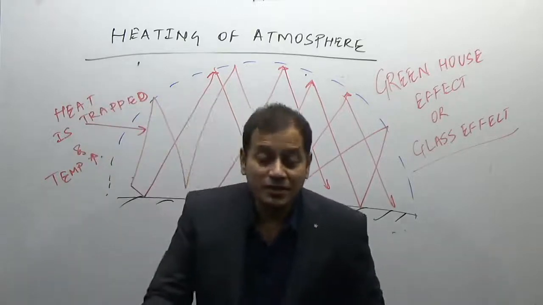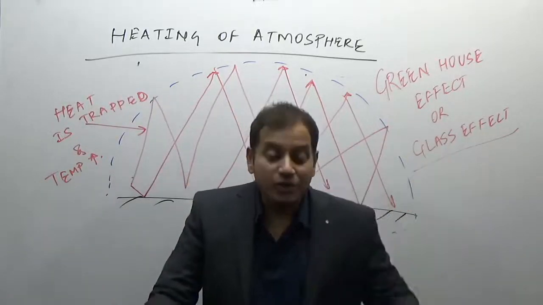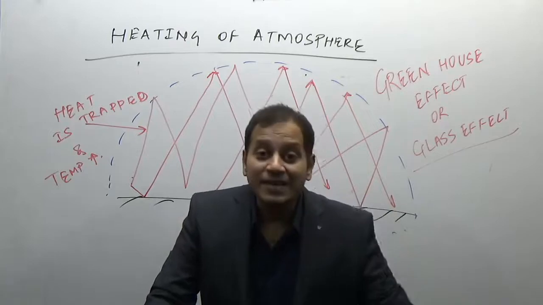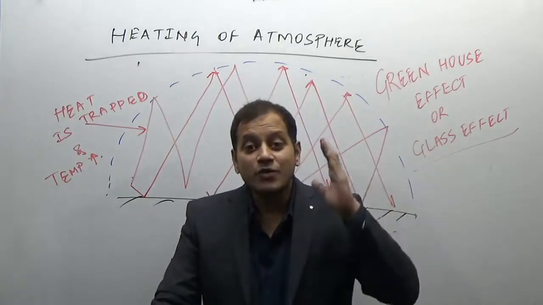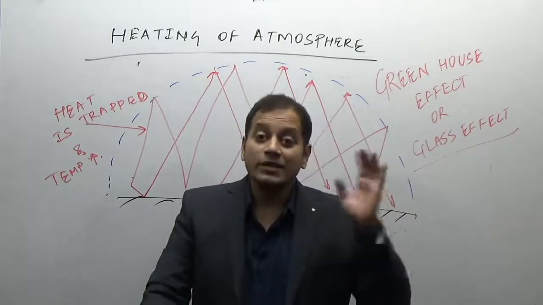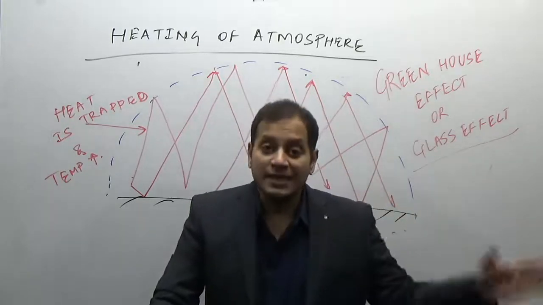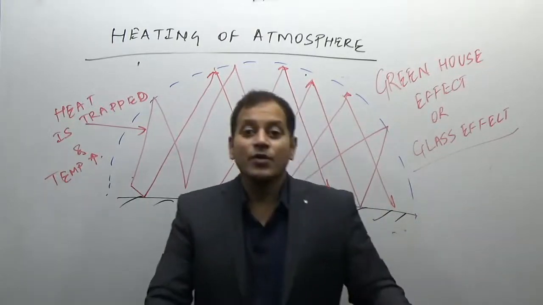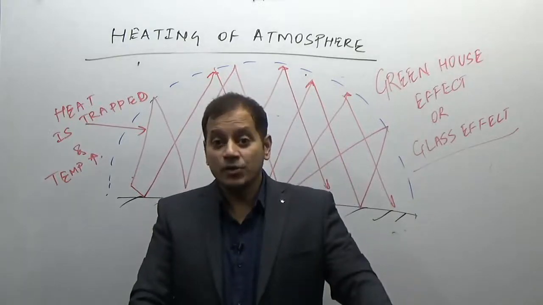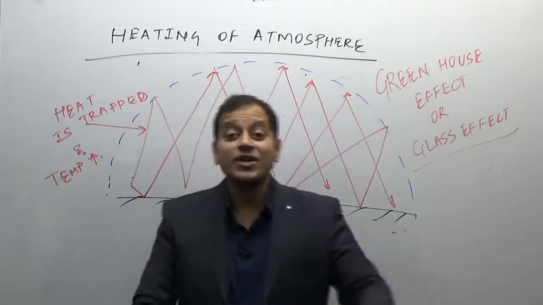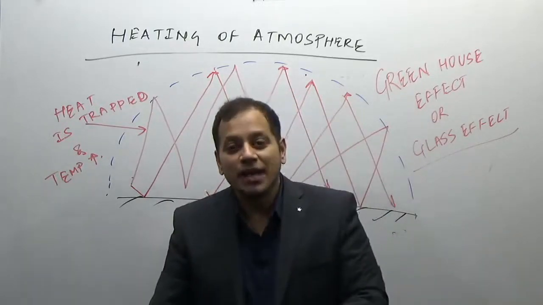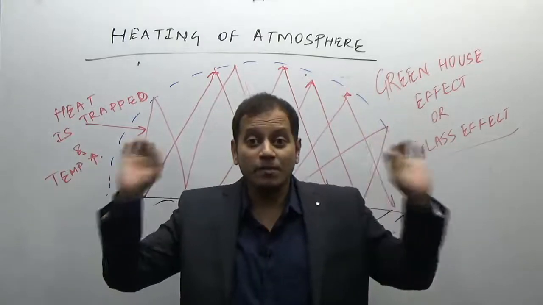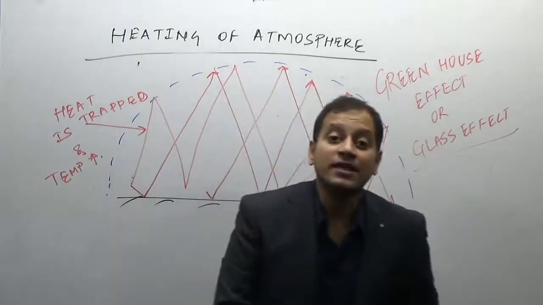And why is ground radiation trapped? Because many of the constituents of the atmosphere are transparent to incoming short wave solar radiations, while they are opaque, or they trap the outgoing long wave terrestrial radiations. Such an effect is known as greenhouse effect. The gases which do not allow the long wave terrestrial radiations to escape are known as greenhouse gases. Water vapor also acts like a greenhouse gas.